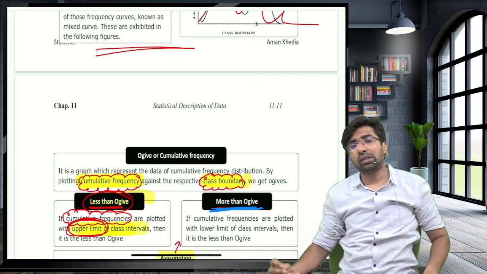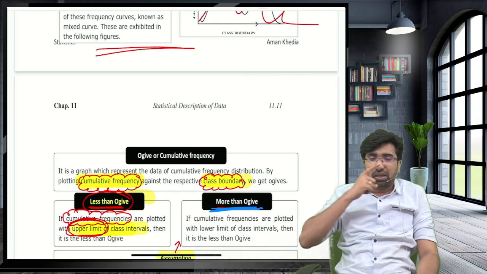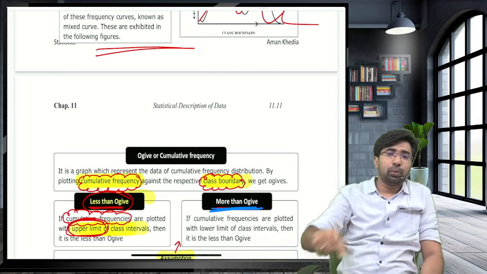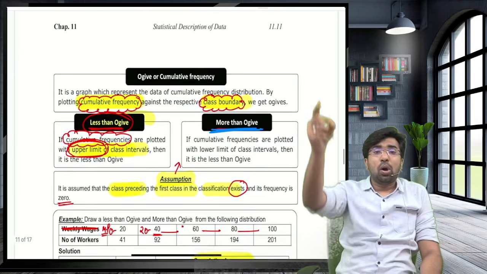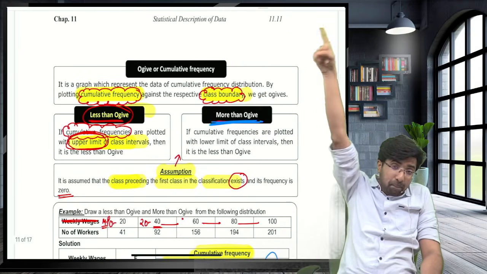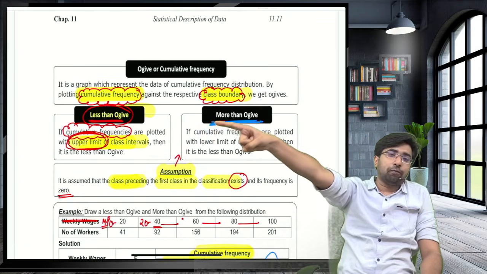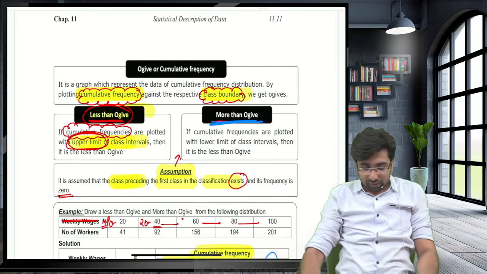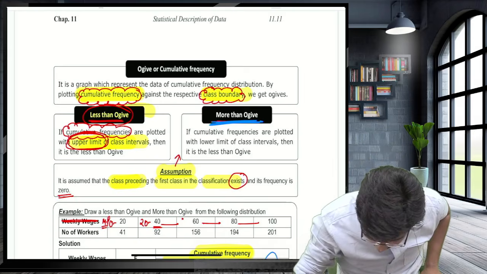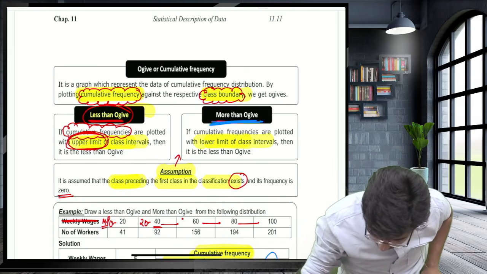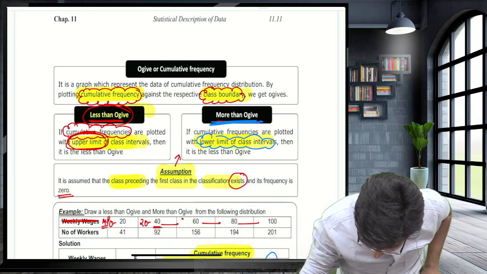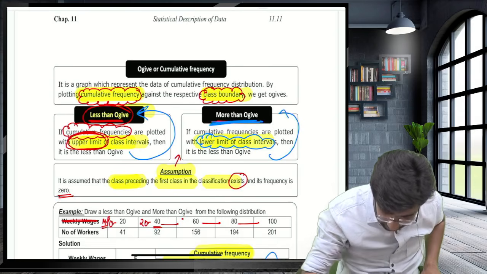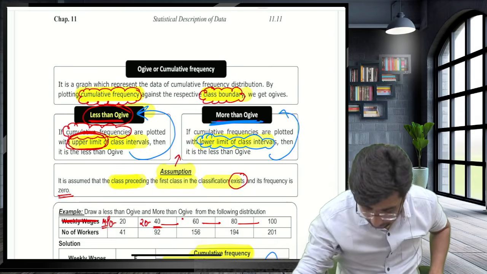They will ask the question: the more than ogive is plotted between the lower class limit and the cumulative frequency. True. The less than ogive is plotted between the upper class limit and the cumulative frequency. True. When you take the lower class limit it is more than, and when you take the upper class limit it is less than. Guys, please don't make any mistake.